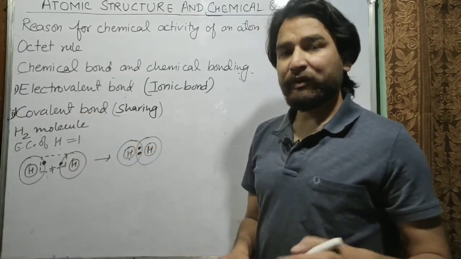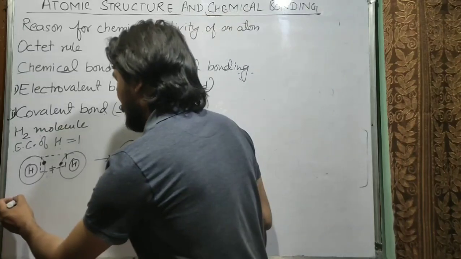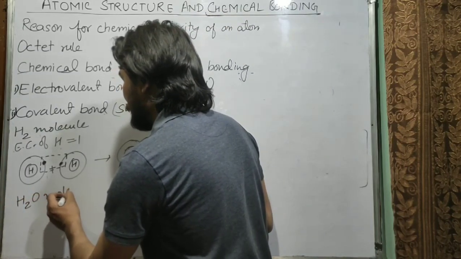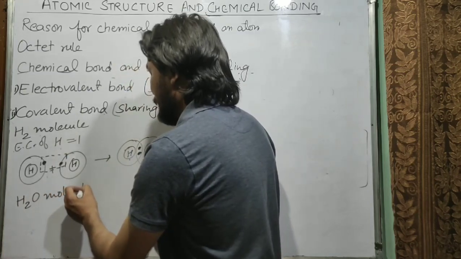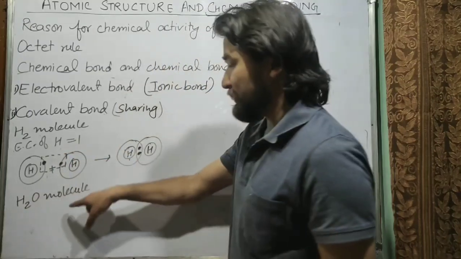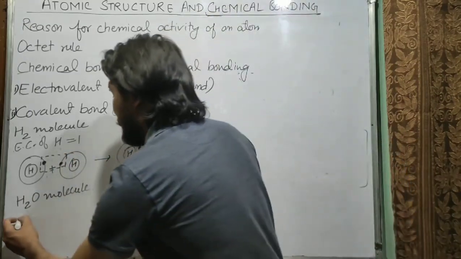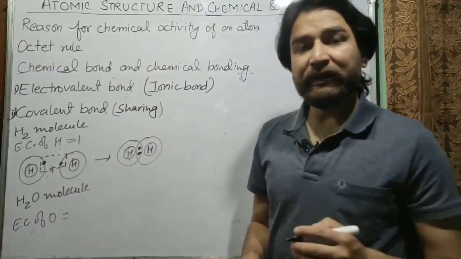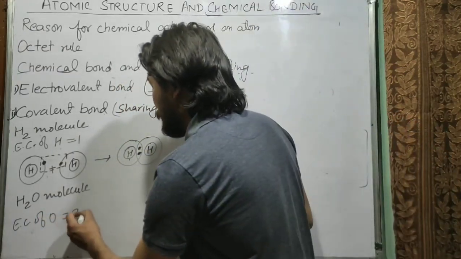The next example of covalent bond is the case of water molecules. So let's see what happens in the case of water molecules. You know that the electronic configuration of hydrogen is 1, so we don't have to write it again. Electronic configuration of oxygen: oxygen has atomic number 8, so its electronic configuration is 2, 6.